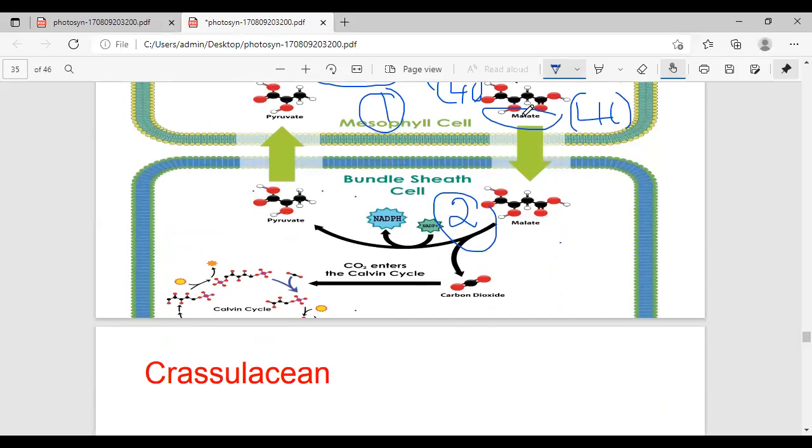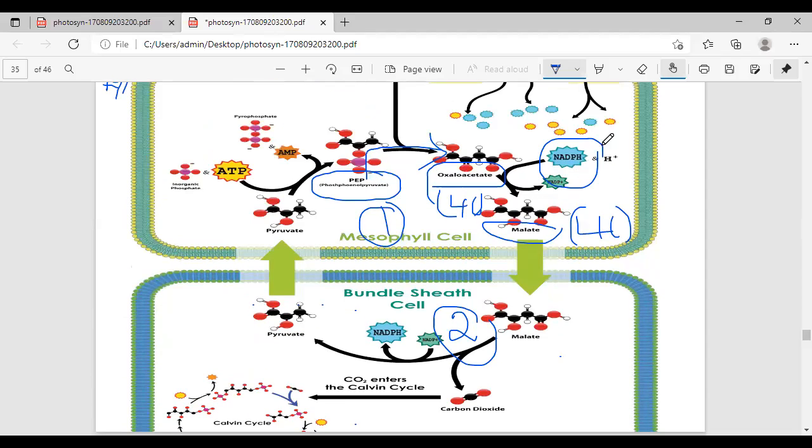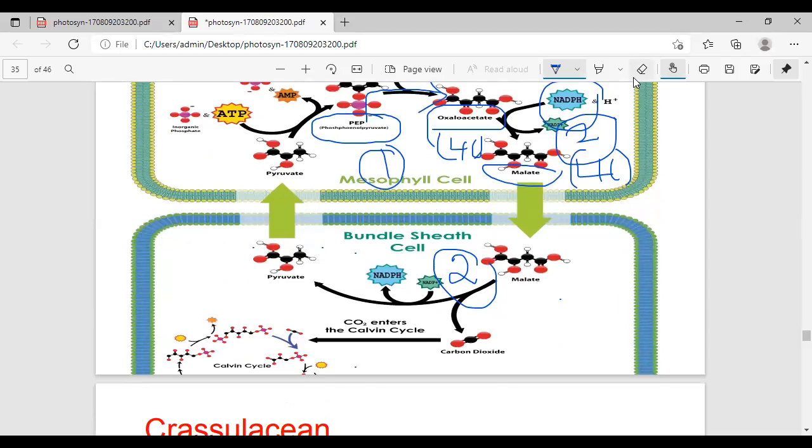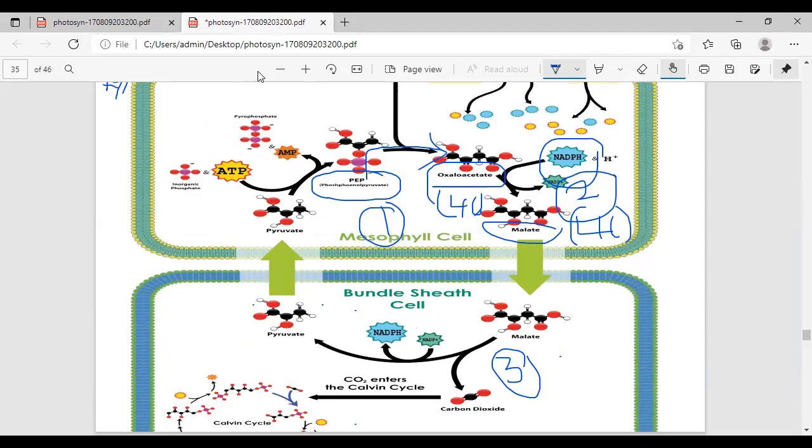See here, malic acid, I'll explain. This is the first equation. This is the second process. And this part is the third one. Here, the third one, the malic acid. In this, the malic acid is formed in the chloroplast of mesophyll. See here, this is a chloroplast. In the mesophyll cells, you can observe the malic acid.